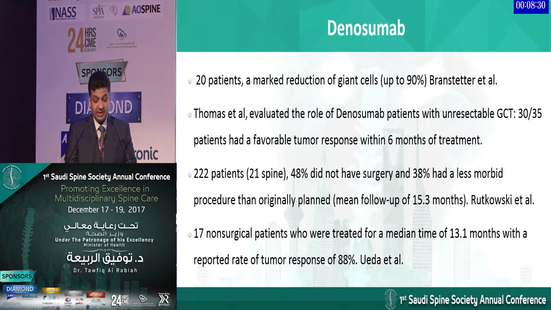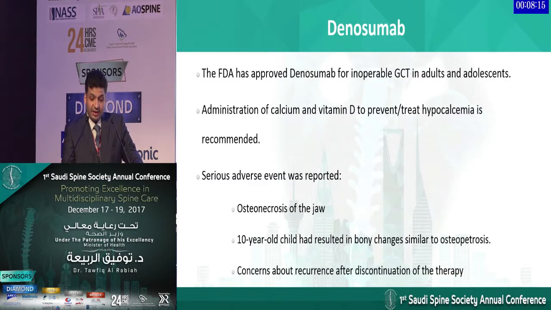Looking at 17 non-operable patients treated with a median of 13 months, there was a reported tumor response rate of up to 88%. So all of these studies showed that it does work. But in giving denosumab, although it has recently been approved by the FDA for non-operable GCTs, we also should give calcium and vitamin D to prevent hypocalcemia.